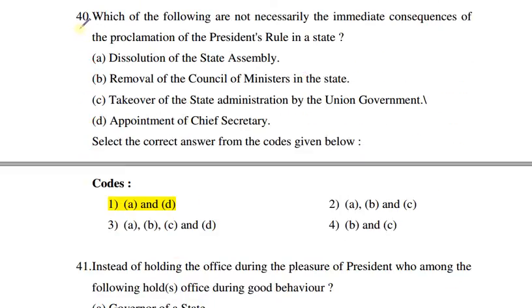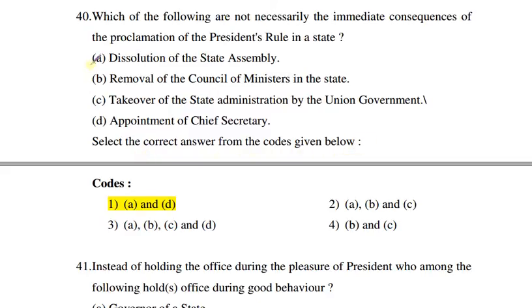Question number 14. Which of the following are not necessarily the immediate consequences of the proclamation of the President's rule in a state? Dissolution of the State Assembly, removal of the Council of Ministers in the state, takeover of the state administration by the union government, appointment of chief secretary. Select the correct answer from the codes given below.